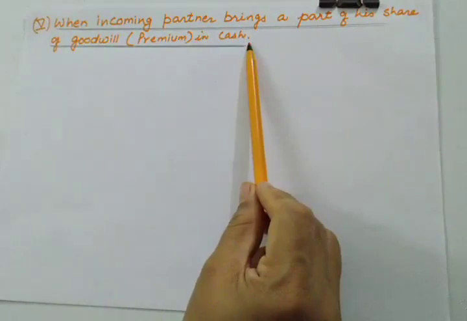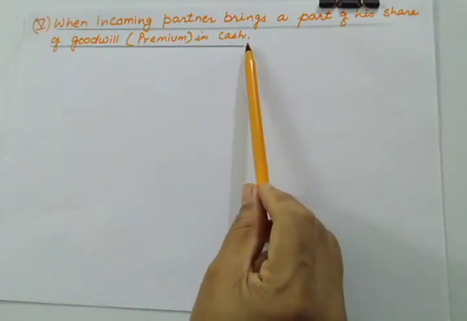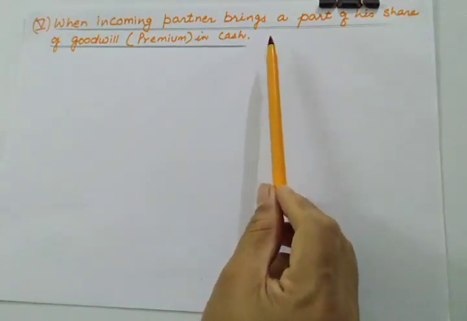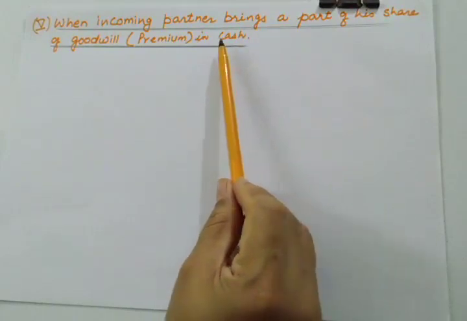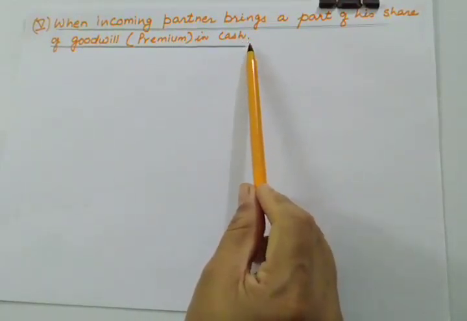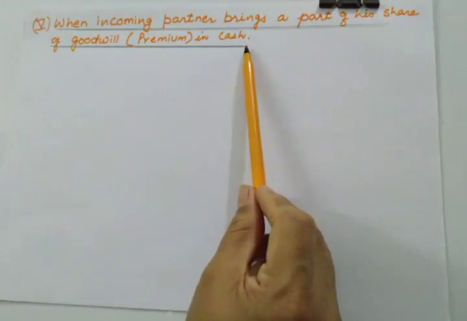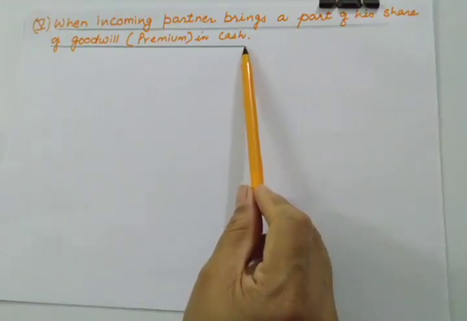Partial premium means, suppose his premium money is 10,000, so out of 10,000 he is bringing only 80%. 80% means 8,000, or he is bringing 50%. So he is unable to bring the full amount of premium right now. So what happens in that case? In that case we take the deficiency either from his capital account or from his current account.